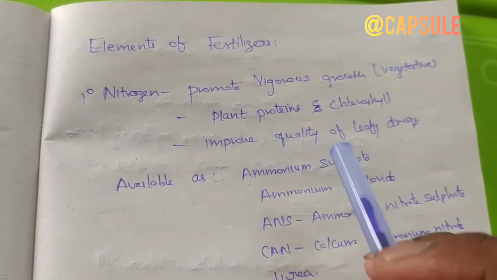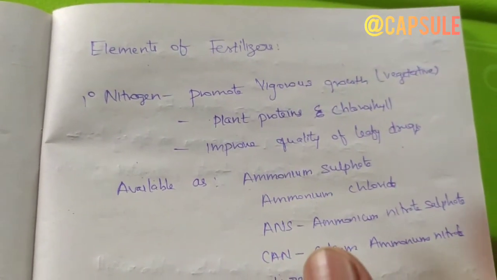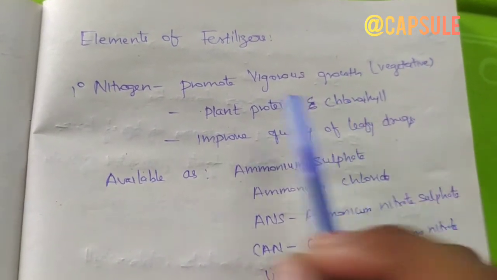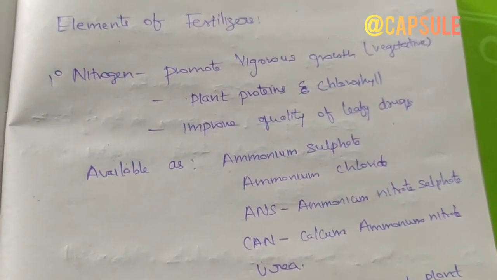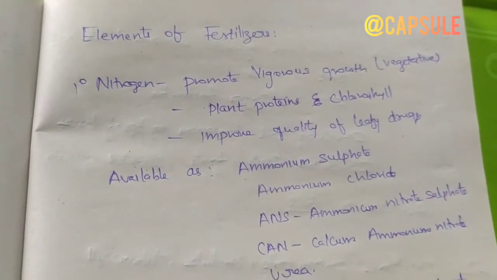Today we are going to discuss the elements of fertilizer. First of all, let us discuss what fertilizer is. Fertilizer is a substance which helps in the growth of plants. We know what the basic needs of plants are.